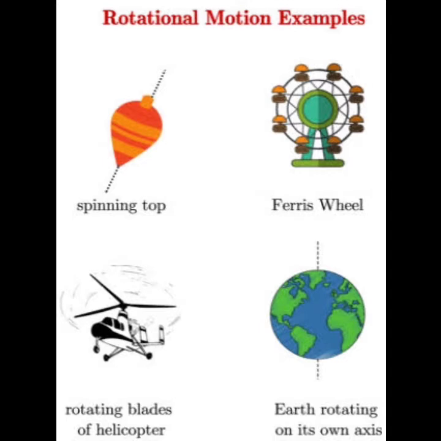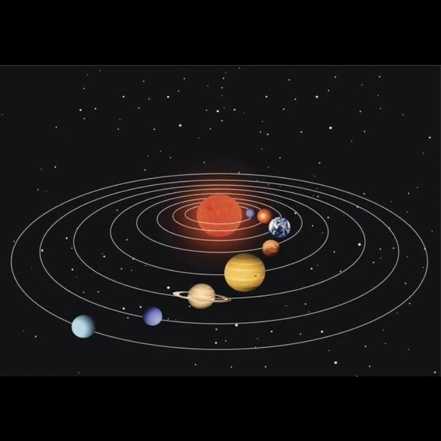Some objects may have more than one type of motion at the same time. In other words, some objects may have a combination of two or more different types of motions. For example, the motion of the earth. The earth or other planets move around the sun and follow a circular orbital path, and after 1 year it comes back to its original position.